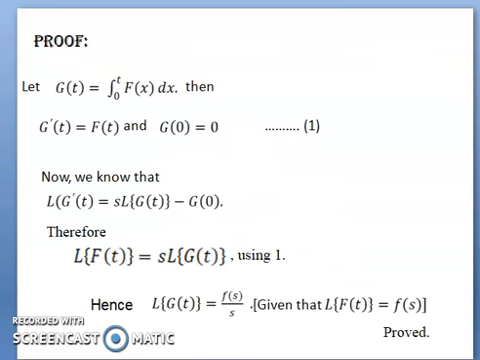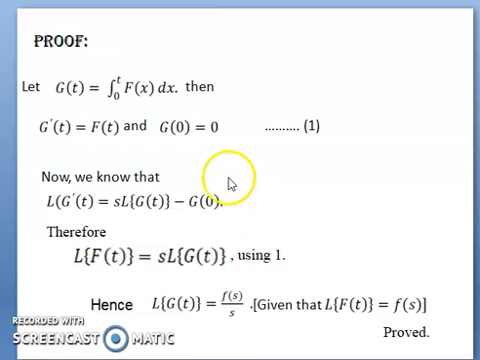Now the proof of this theorem. Let g(t) equal the integral from 0 to t of f(x) dx, then g'(t) equals f(t) and g(0) equals 0. Now we know the first derivative formula of Laplace transform in terms of g: L of g'(t) equals s times L of g(t) minus g(0).